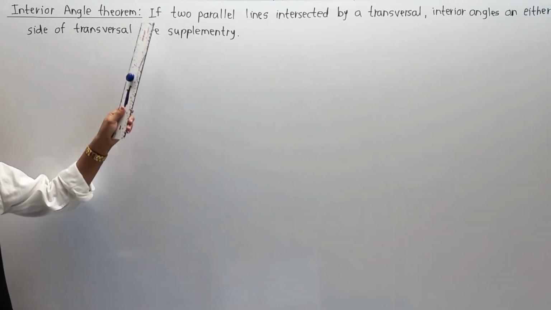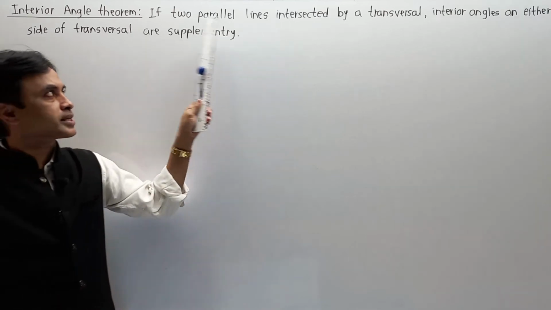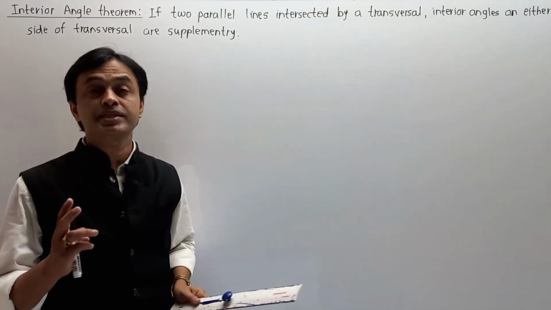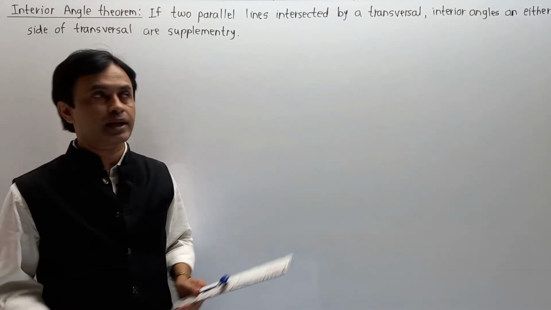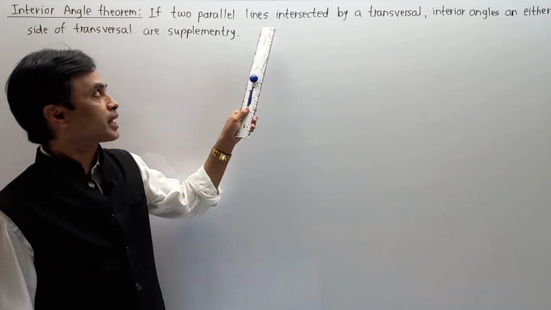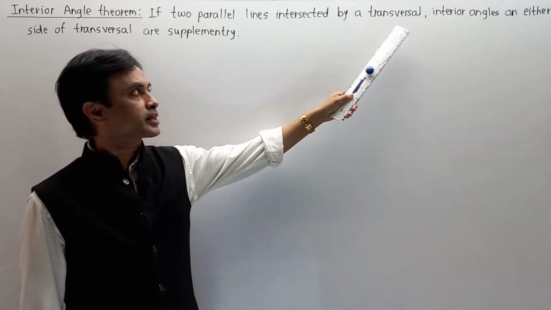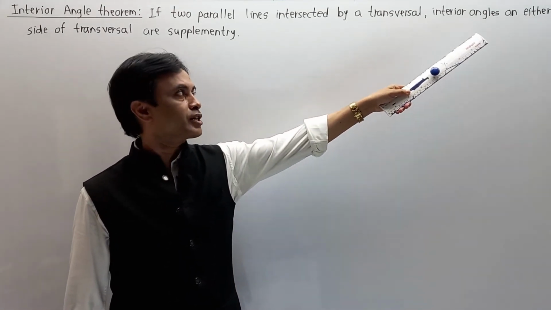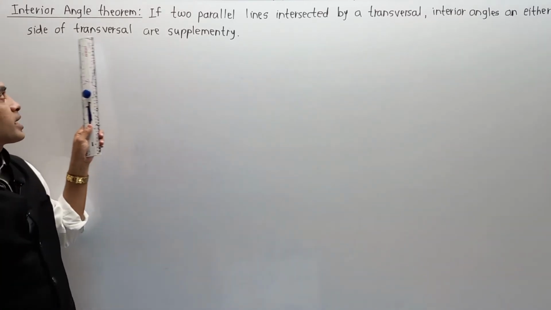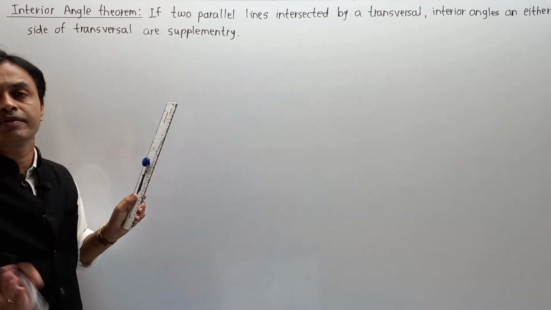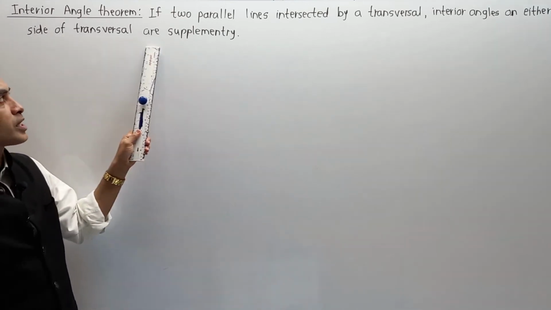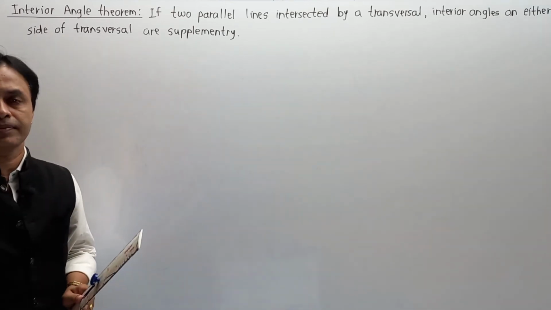Here the statement is: if two parallel lines are intersected by a transversal, interior angles on either side of the transversal are supplementary.